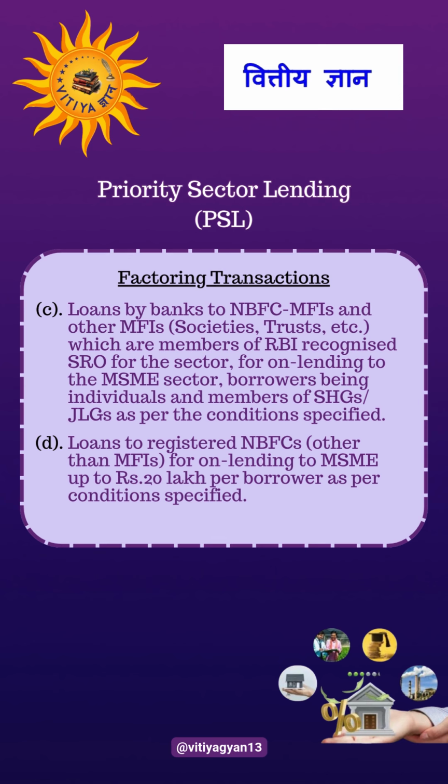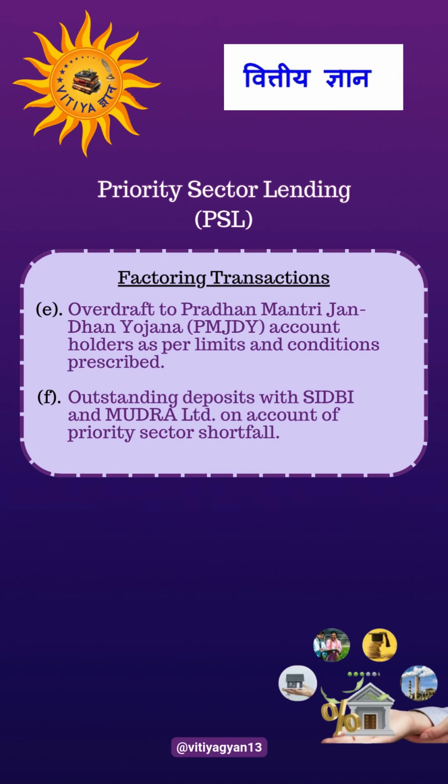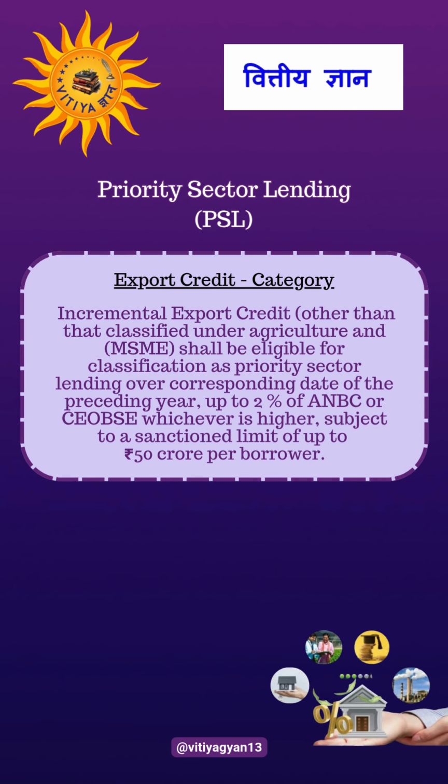Loans to registered NBFCs other than MFI for on-lending to MSME up to rupees 20 lakhs per borrower as per conditions specified. Overdraft to Pradhan Mantri Jan Dhan Yojana account holders as per limits and conditions prescribed. Outstanding deposits with SIDBI and Mudra Limited on account of priority sector shortfall.